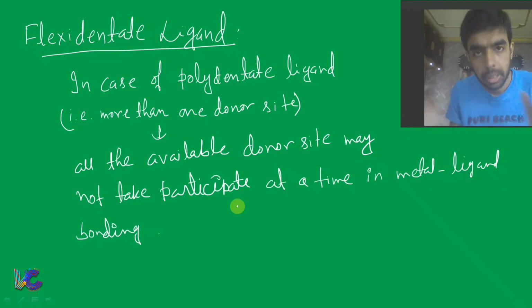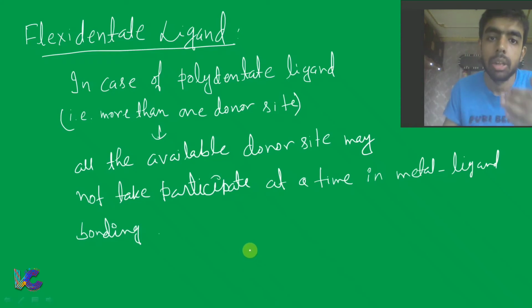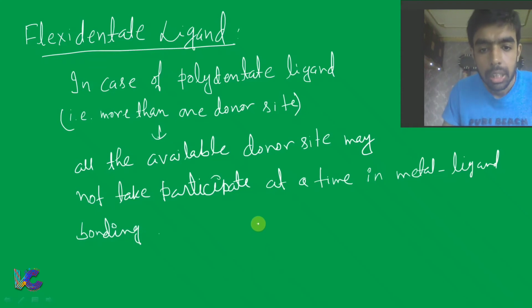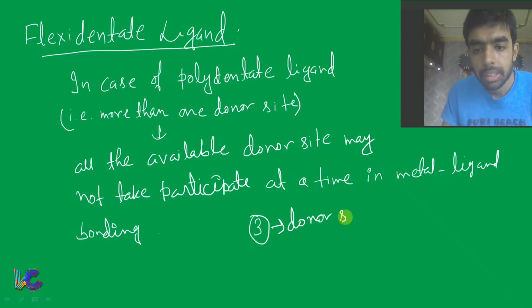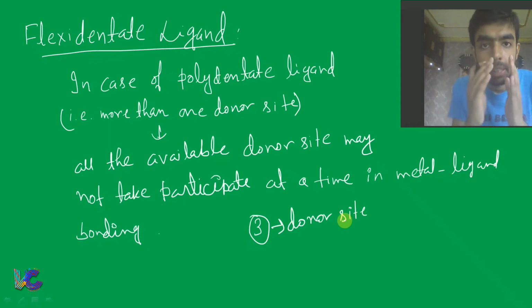In simple words, if a ligand has more than one donor site, it can have 2 donor sites, 3, 4, 5 like this. Suppose a ligand has 3 donor sites. That means maximum denticity it can show is 3. But in some cases it shows denticity equal to 2, in some cases denticity equal to 3.